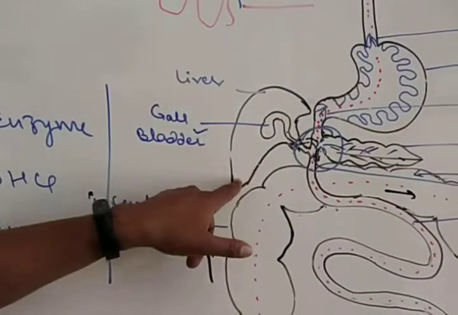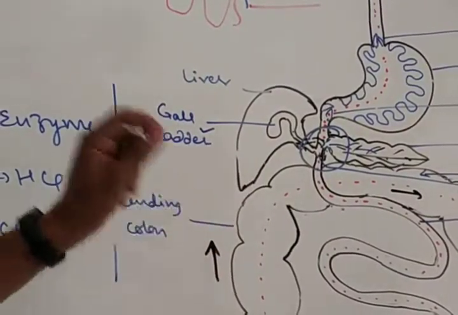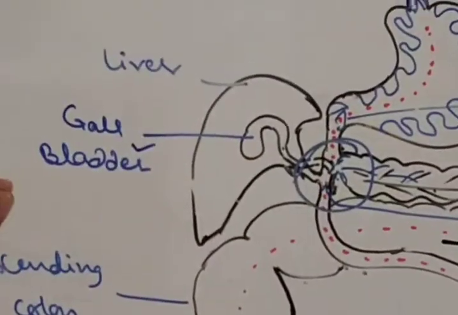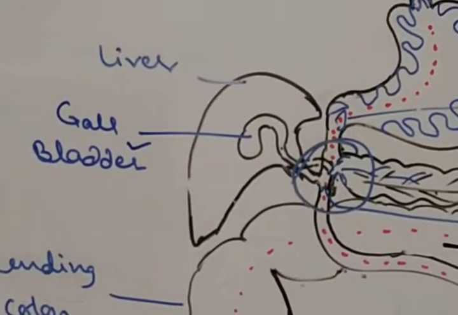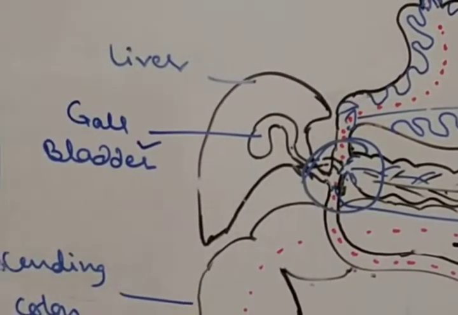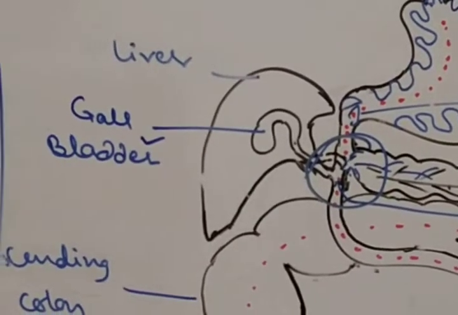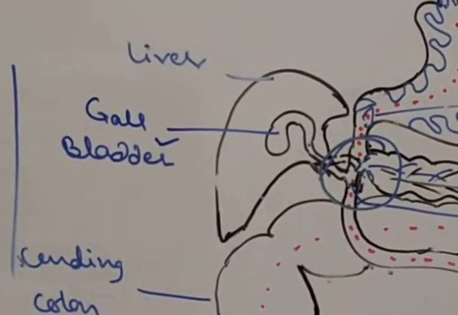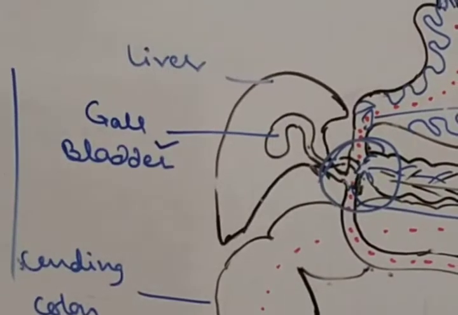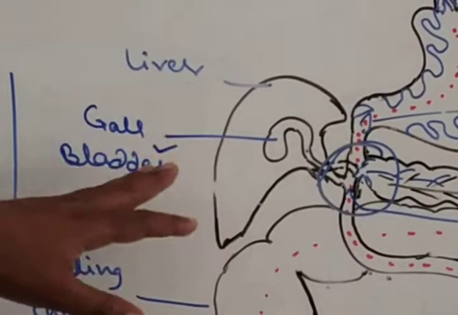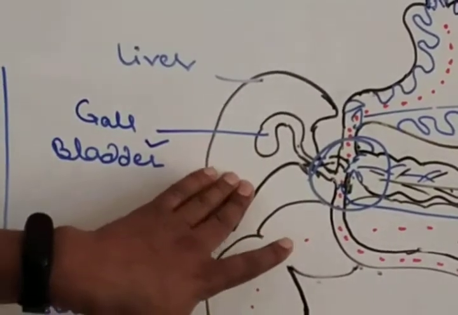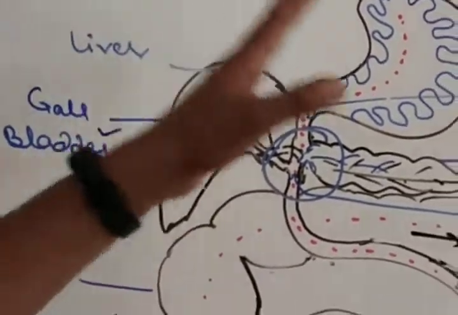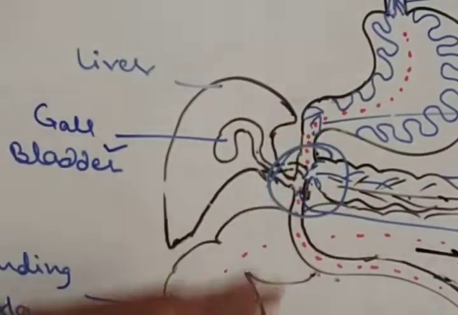It has a right lobe and a left lobe, the left being comparatively smaller, and two small lobes called quadrate and caudate lobes. The liver contains phagocytic cells called Kupffer cells. Its major function is producing bile by destruction of worn out RBCs. It has various other roles that we will discuss in coming lectures.